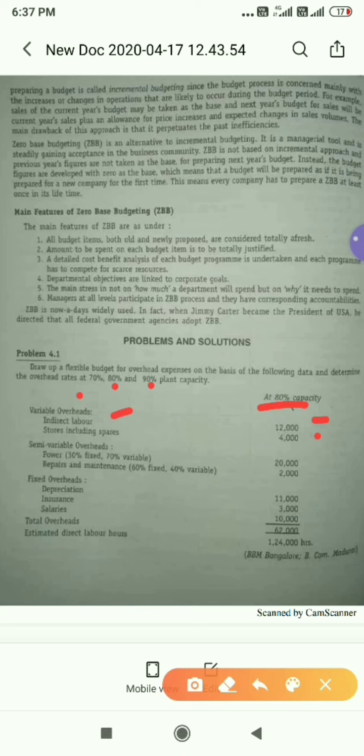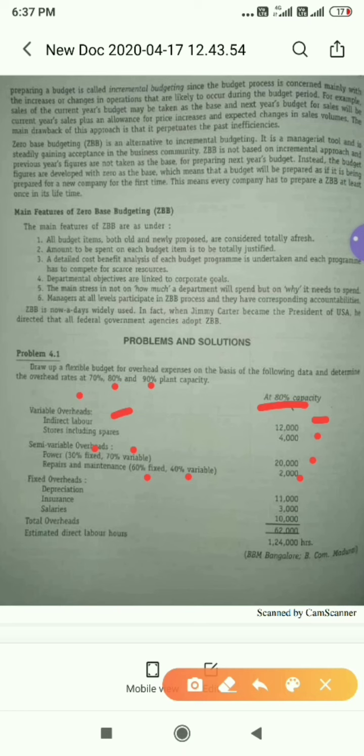Total power cost is 20,000. Out of that 30% is fixed and 70% is variable. Next we have repairs and maintenance. Total repairs and maintenance is 2,000, but out of that 60% is fixed and 40% is variable.